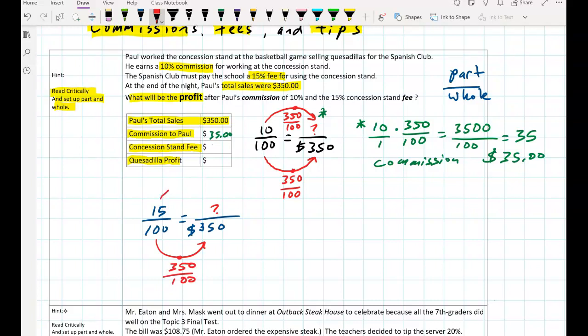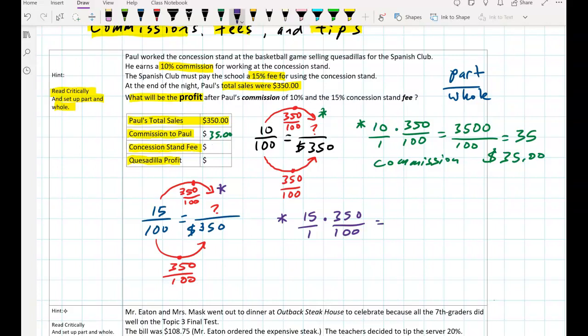So we'll do the same thing with the 15. So that'll be 350 over 100. 15 times 350 over 100. Okay, and we'll do this math work over here. So 15 times 350 over 100. Put the 1 under the 15, and we multiply straight across.